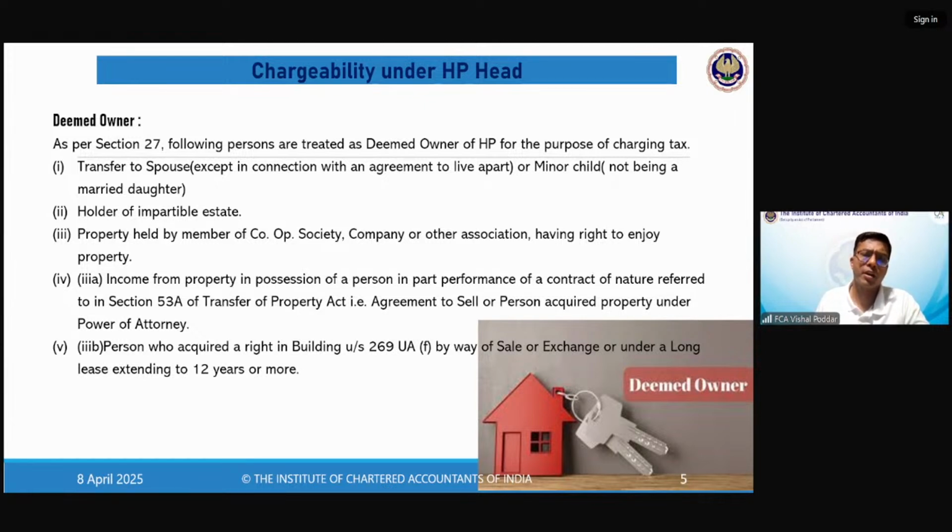No, Priyanshi, the secretary of the society is never deemed owner. You are the deemed owner. Please understand this. This section is making you the deemed owner because in substance, you are the owner only. The problem is, as per the Societies Act and the bylaws made there, the properties are standing in the name of the society. See, the secretary and all are only the caretaker or custodian. They can never become the owner, right?